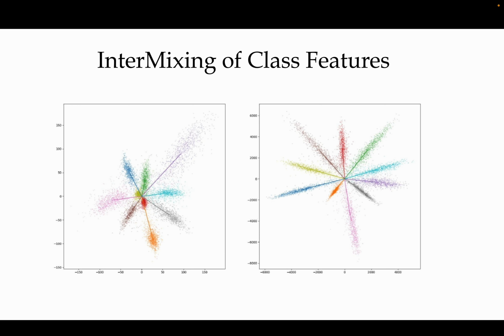This is the motivation behind our research work, which shows the problem with the existing frameworks, where intermixing of class features happens when the model is trained using cross entropy loss, which focuses on separability of features, whereas with angularly discriminable features created when the model is trained using ArcFace loss, there still exists intermixing of class features.